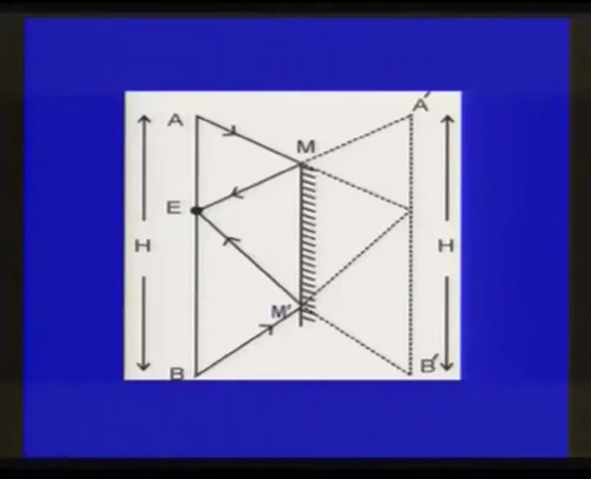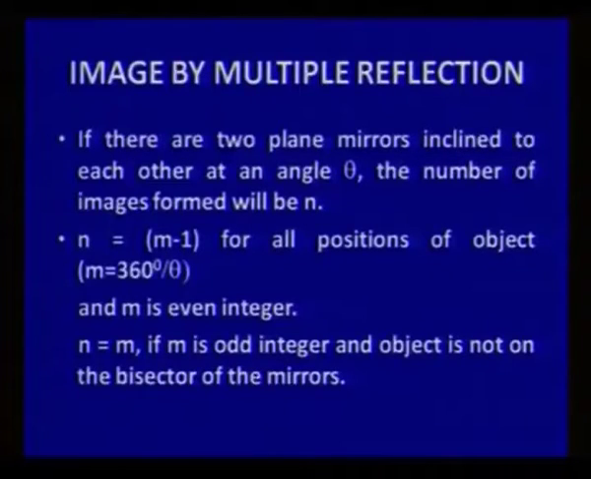There is a mirror and there is the position of the eye at E, and AB is the object and A dash B dash is the image formed. So here it can easily be proved that the size of the mirror M dash is half of the size of the object AB. You can see certain multiple reflections if you are taking more than one reflecting surface.